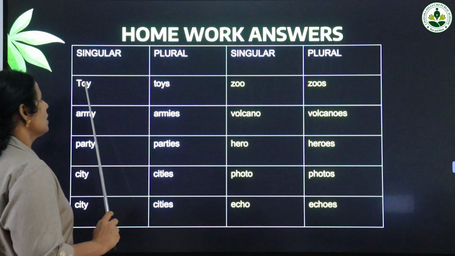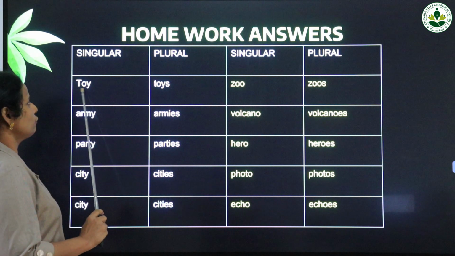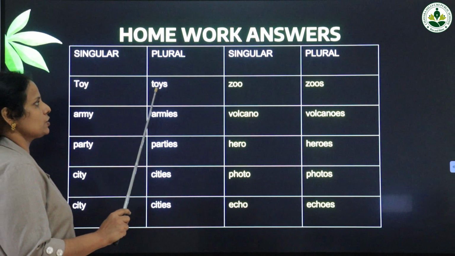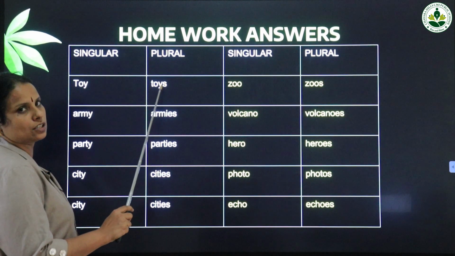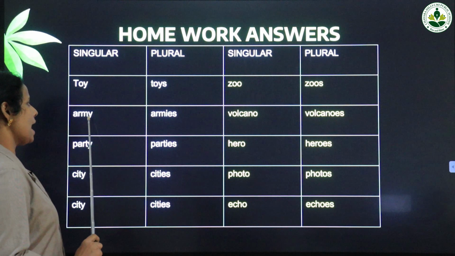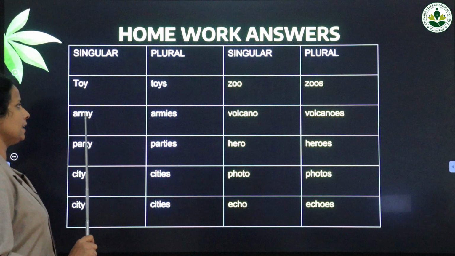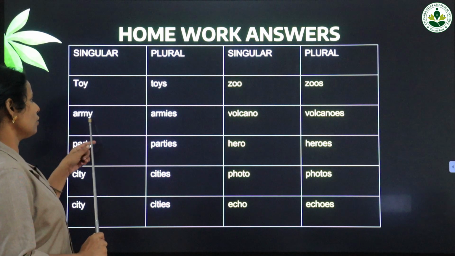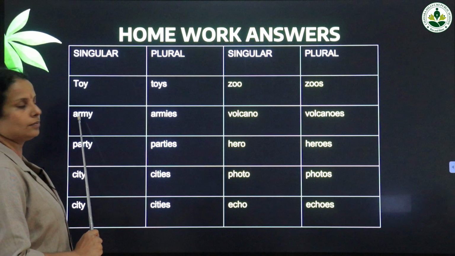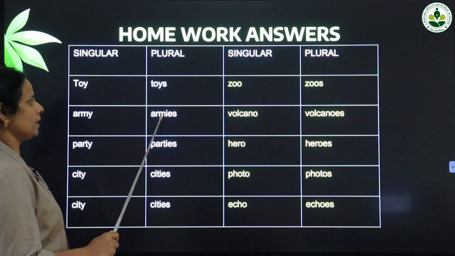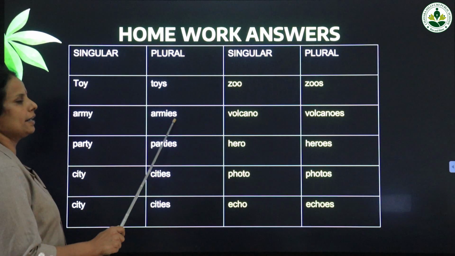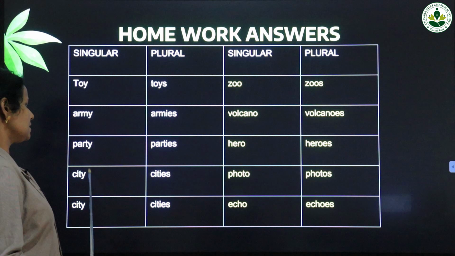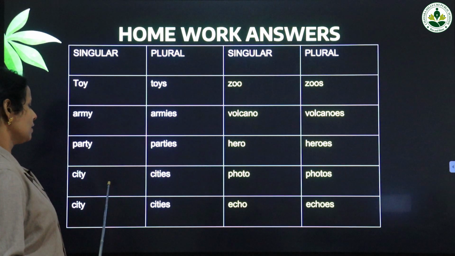Here you see toy. Before y there is a vowel o, so the plural of toy is toys. Just add s, toys. Army, armies. What is the spelling? A-R-M-Y, and before y the m is a consonant, so we have to change y into i and add es, armies. Then party, parties, city, cities, etc.